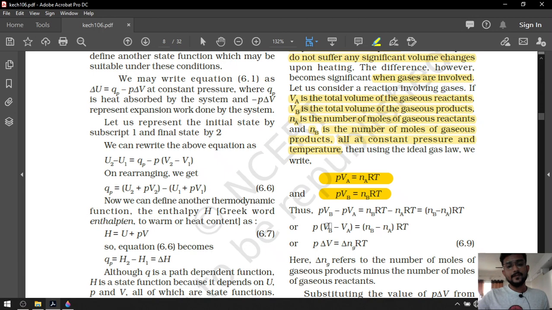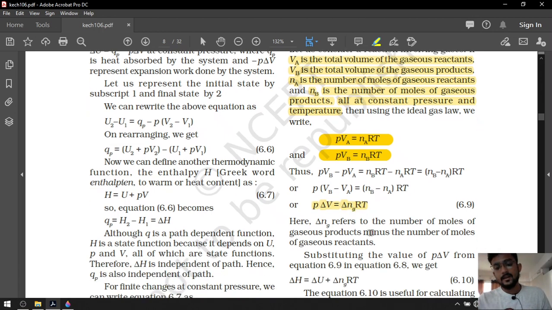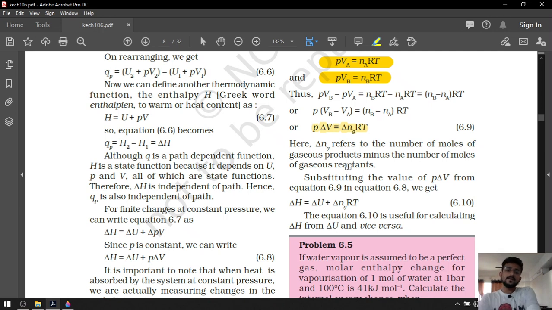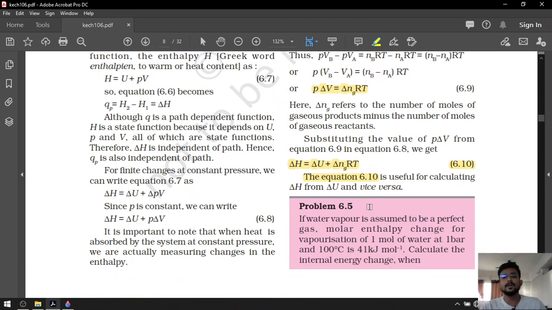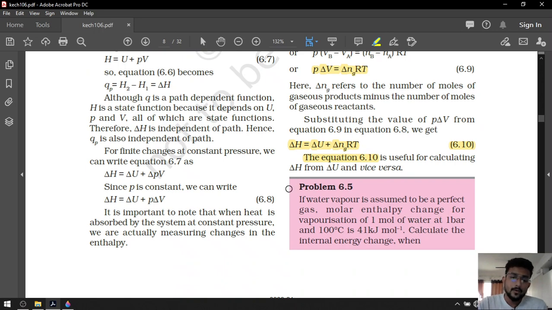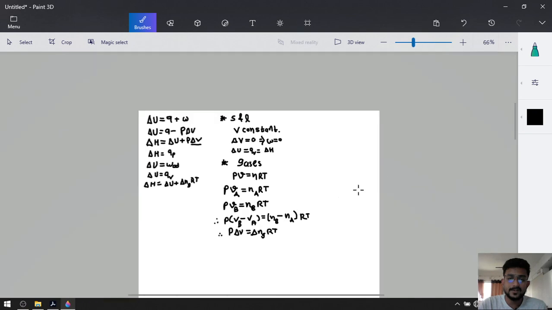Now if we take a difference between product and reagent, we will get an equation something like this: P delta V is equal to delta Ng RT, and if we put this particular formula into our enthalpy formula, we will get a new formula of the enthalpy. We can use this formula for the calculation of delta H as well as delta U. So for that they have given us one question, problem 6.5. So let's solve problem 6.5.